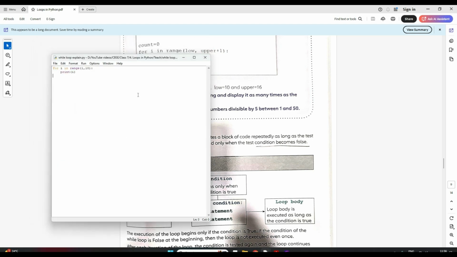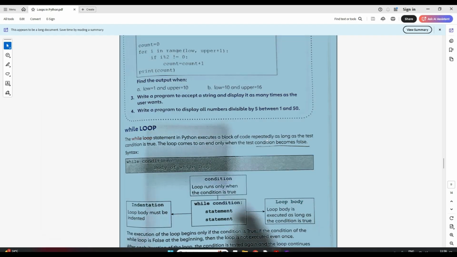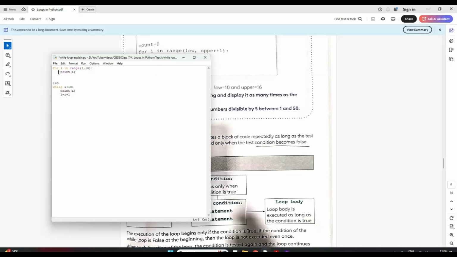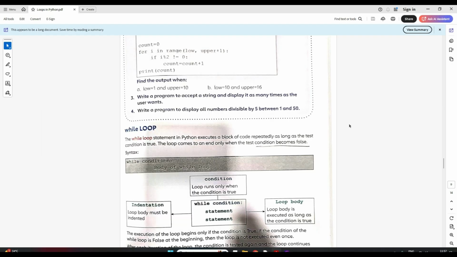Now coming to our while loop. What is a while loop? This is also for iterating or repeating, like the for loop, where we repeat a line of code as many times as needed, like we are repeating this line 9 times. Similarly, in a while loop also we repeat the code, but here it is based on a condition.